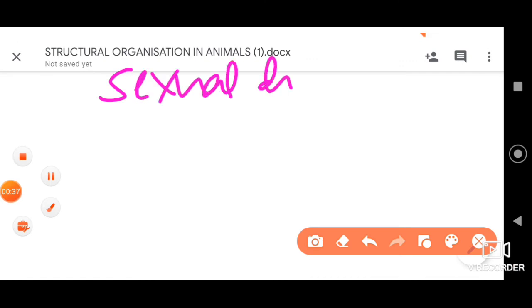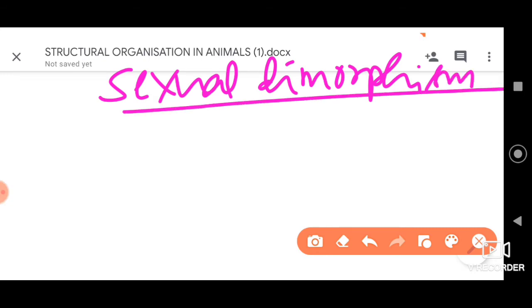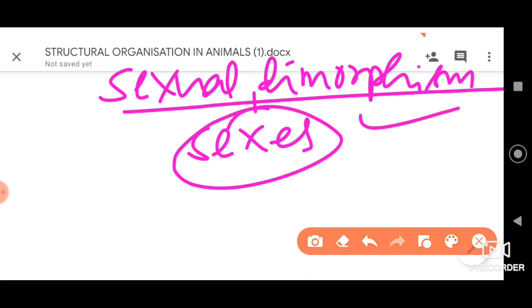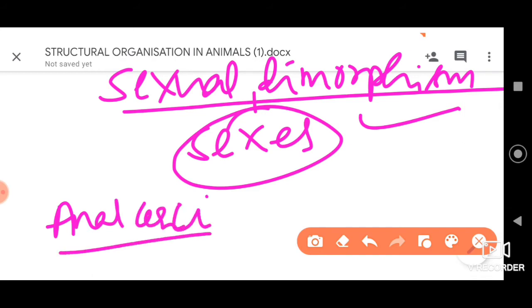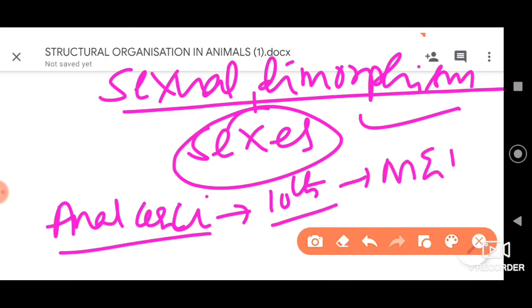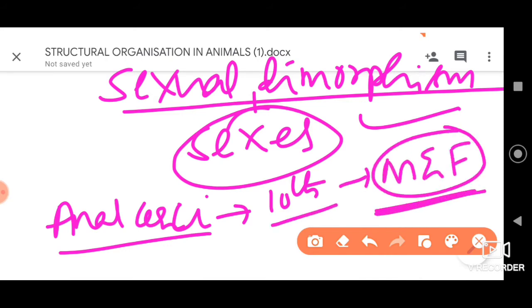You know, sexual dimorphism. Here sexes can be identified morphologically. By seeing the external features itself, we can identify the sexes. So I have already told you anal cerci is present in the 10th segment in both males and females. So this cannot be the option. In both it is present.